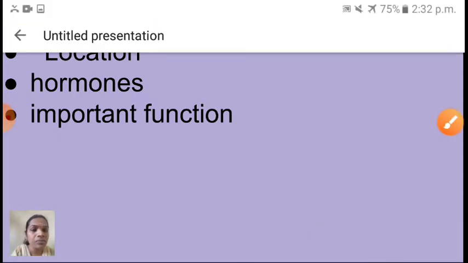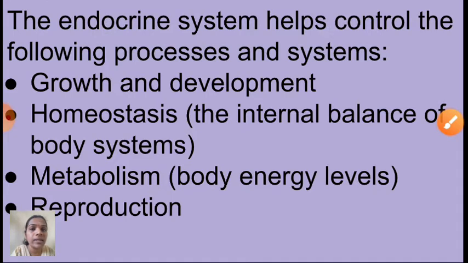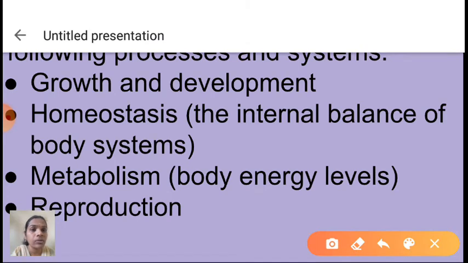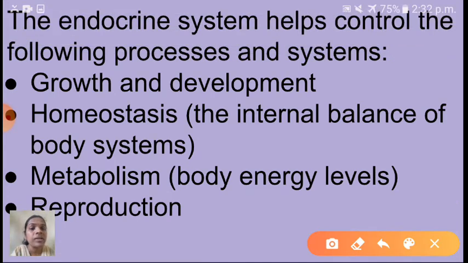Shall I go now? First one, see here, the endocrine system helps control the following processes and systems. Here I have given the overall function of the endocrine system. First is growth and development of our body. Next is homeostasis, that means the internal balance of the body systems.